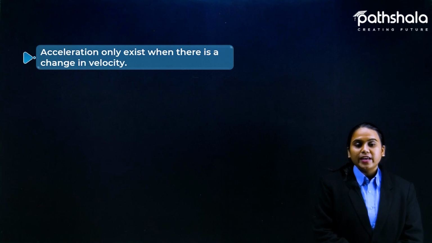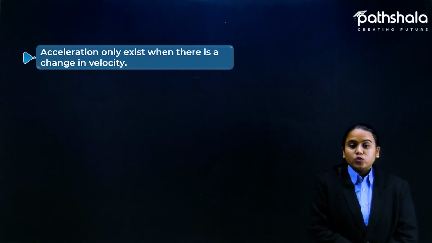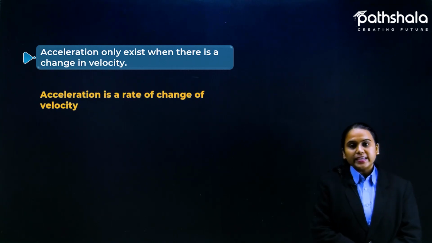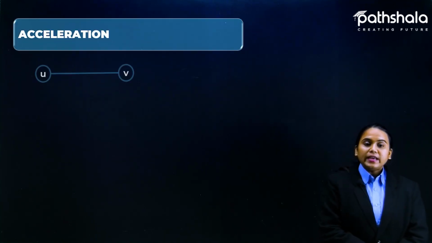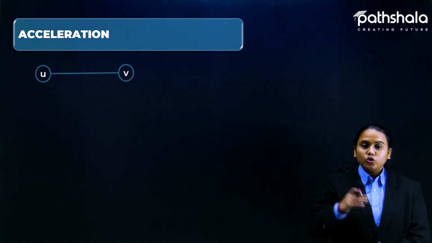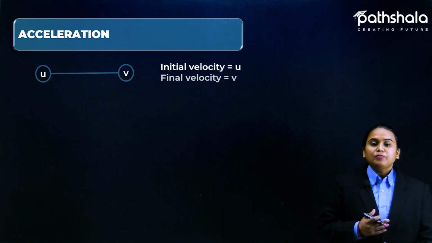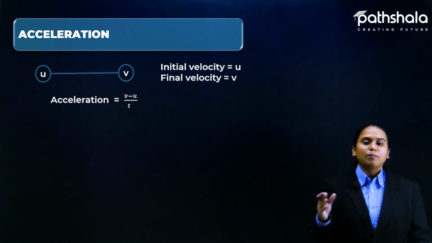So, summarizing the whole study of acceleration, we can say that acceleration only exists when there is a change in velocity, or we can say that acceleration is actually the rate of change of velocity. Or we can put it in a manner where u is the initial velocity and v is the final velocity. So we can derive the formula like this: acceleration is equal to v minus u upon t.